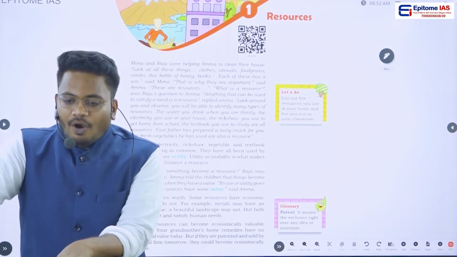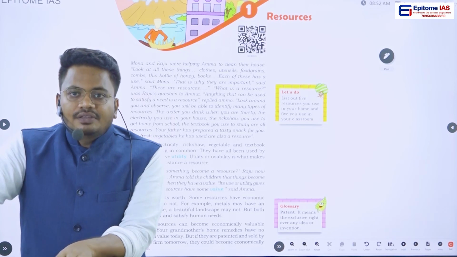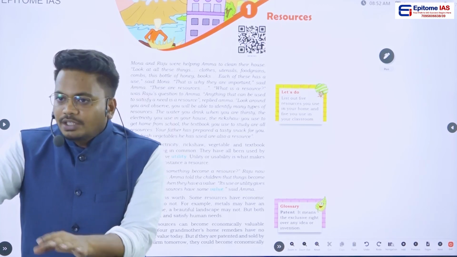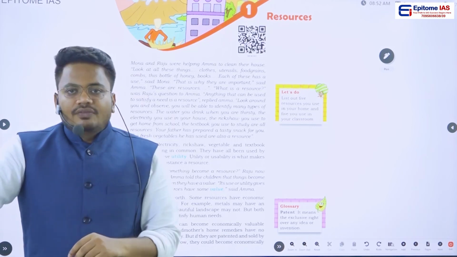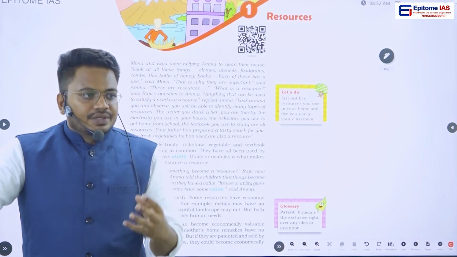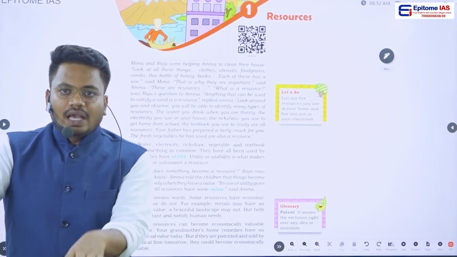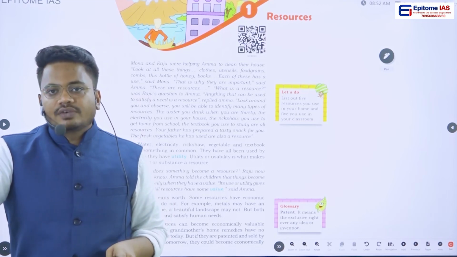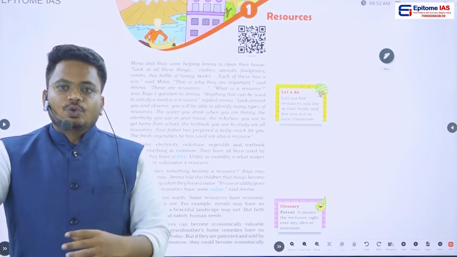But there is one more term which we should understand, that is utility. What is meant by utility, or usability? If you take electricity, or a rickshaw, or any material, there is something common in them. The common thing is that these things were used by us.